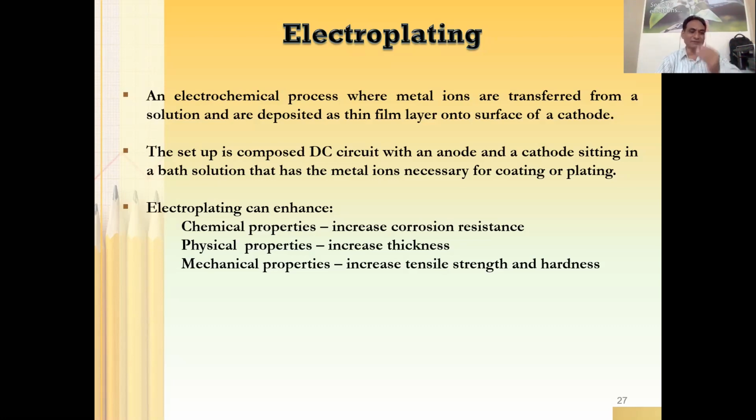Electroplating can enhance the chemical properties, which increases corrosion resistance. Whenever you coat some material, you will be able to improve the corrosion resistance property of that material. That property is called chemical properties. You will be able to improve the physical properties as well. Physical properties means the thickness of the film. You will be able to control the thickness as per your requirement.